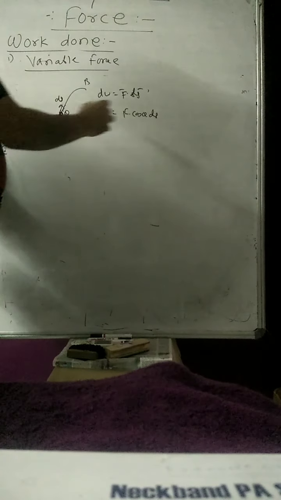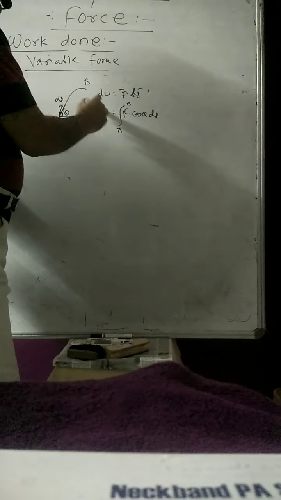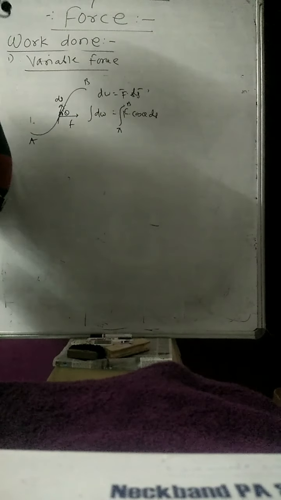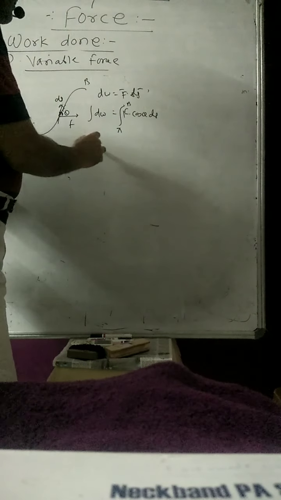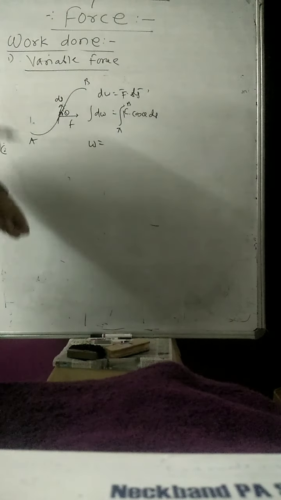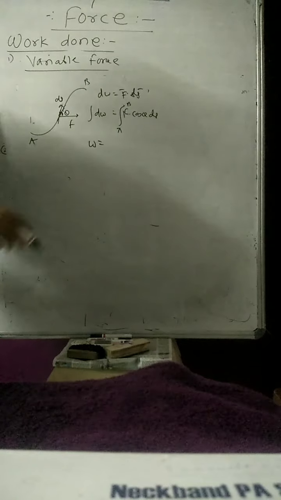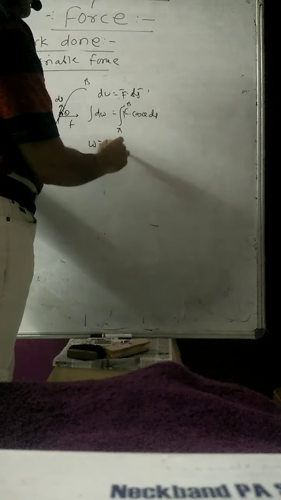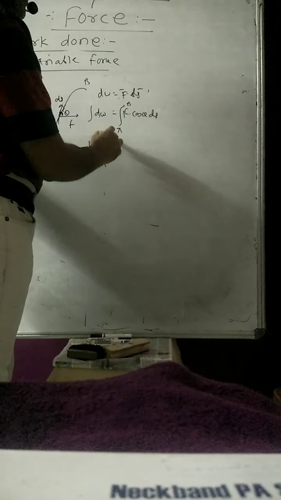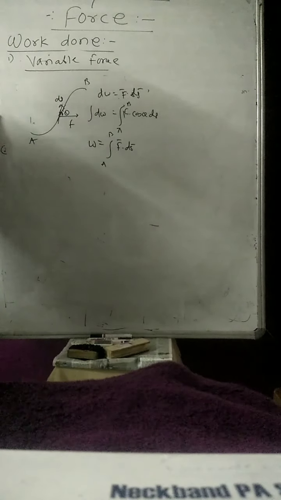And if I take this integration from A to B to find out the total work done, that will give you W, which is the integral of F cos theta into ds. But if in terms of rectangular coordinates I want to write F bar dot ds bar, then it is the integration from A to B of F bar dot ds bar.